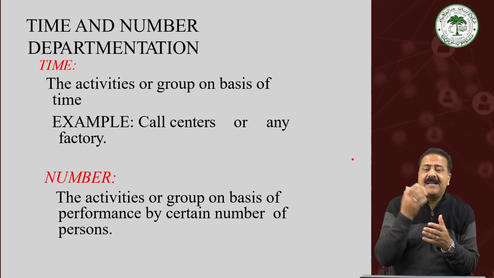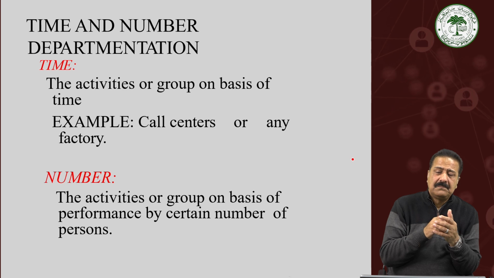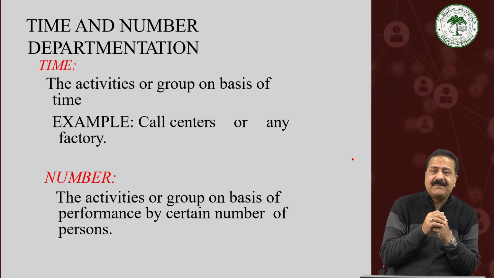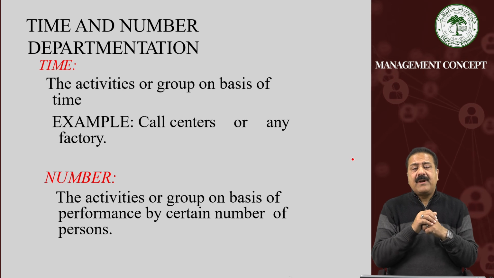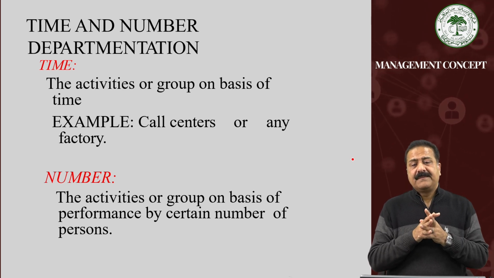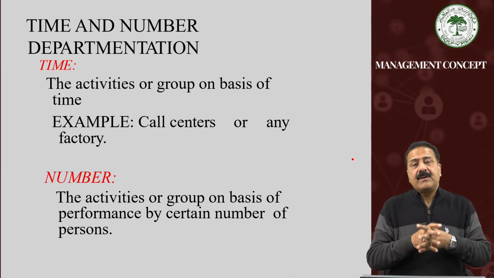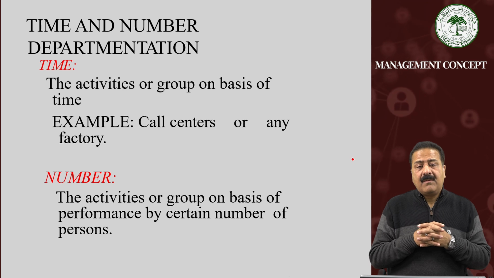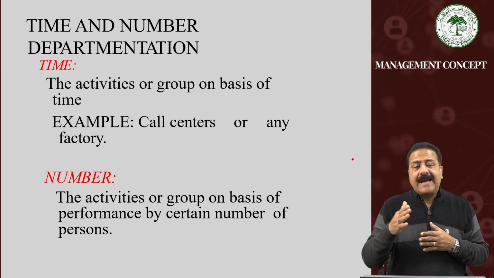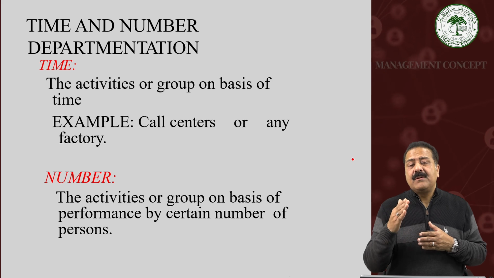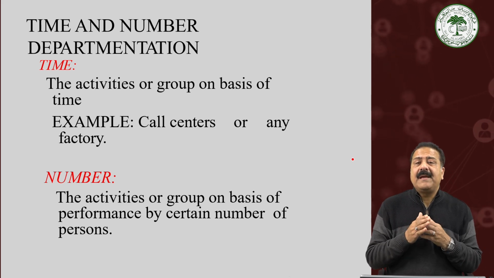In factories, there has always been the shift system. All workers do not work in the same shift. Depending upon the working hours, for example, if a factory works for 24 hours, there will be 3 shifts. In call centers also, work is done in such a way that time allocation is done on the basis of time. Departmentation is done on the basis of time.